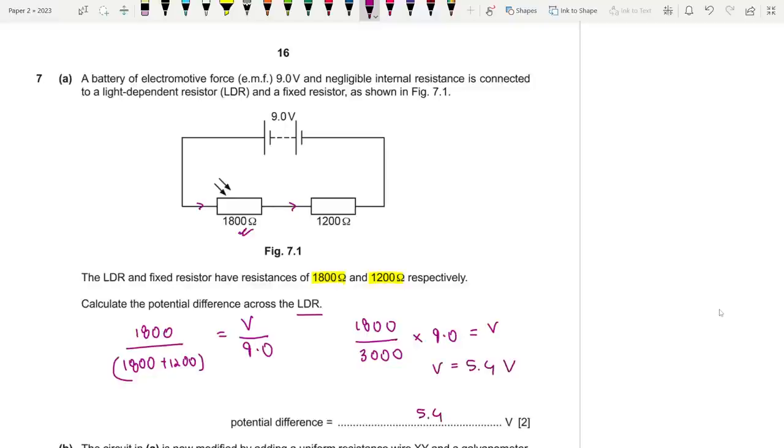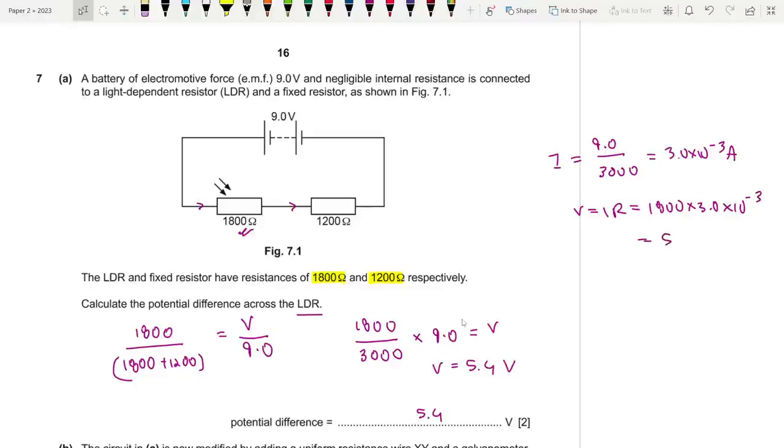This is really important, okay? So please use the potential divider. There is another route. You could find out the current, EMF by 3000, which gives you 3.0 into 10 power minus 3 amps. And then you could go for V is equal to IR, which is the lame route. Don't do that. You guys are better than this. Just use the potential divider, okay?